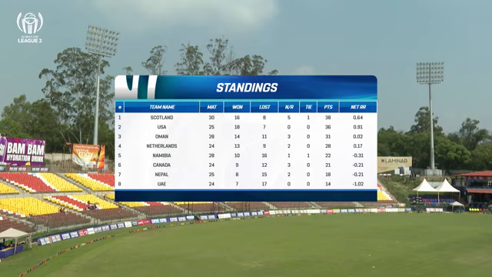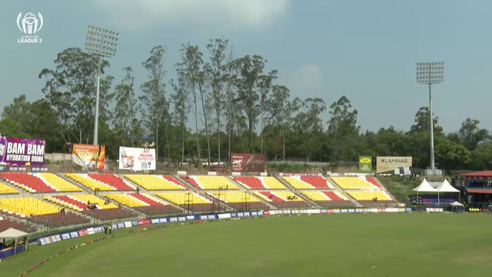Now, USA are at number 2 with 36 points, and Nepal, the home side, are at number 7 with 18 points. They need wins and they need a lot of them. However, this game, like I said, is very crucial. So without much ado, let's head down to the center and find out what the two captains have to tell us. It's Mikhail Vaswani with the toss.